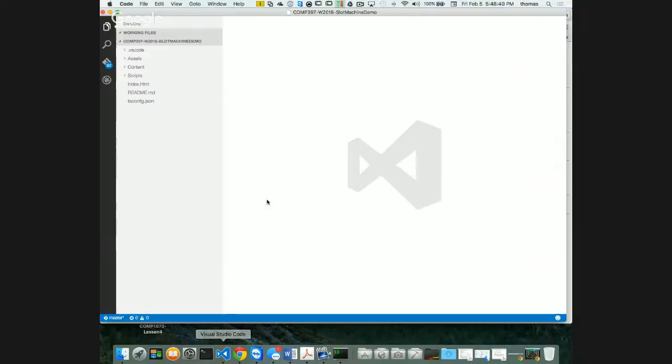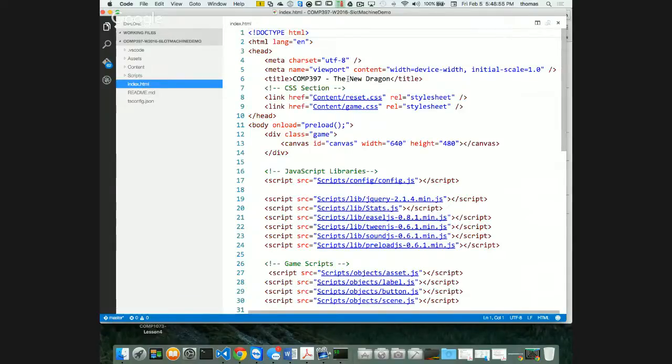I need to make some changes to my Visual Studio Code here. One of the things I need to do is in my index.html, notice how it says the new dragon, and that doesn't make any sense. I need to rename this whatever it's going to be called. I'm going to call this thing slot machine. That's what it is. And anywhere else I have slot machine, I want to change the name in my code as well.